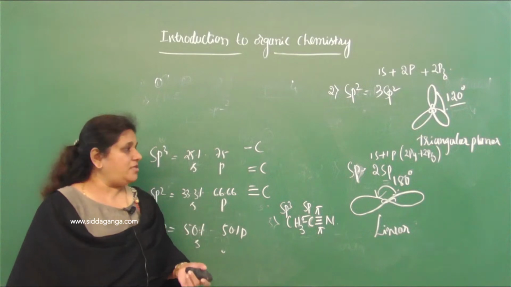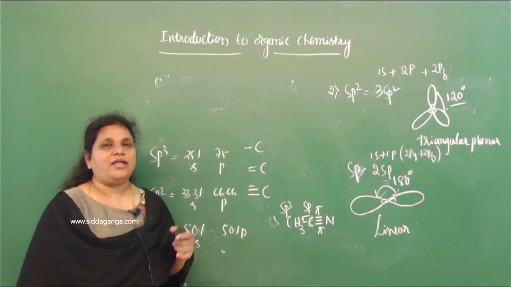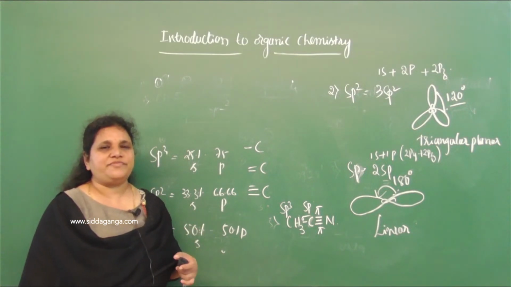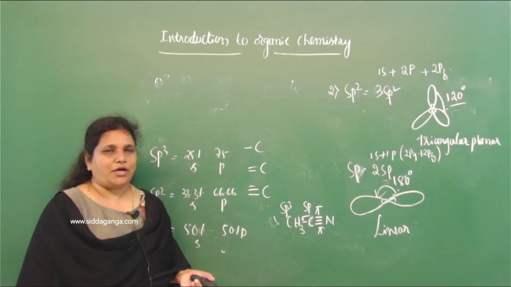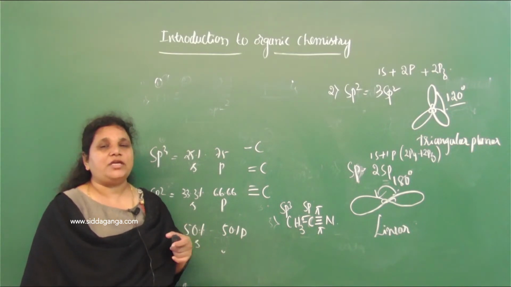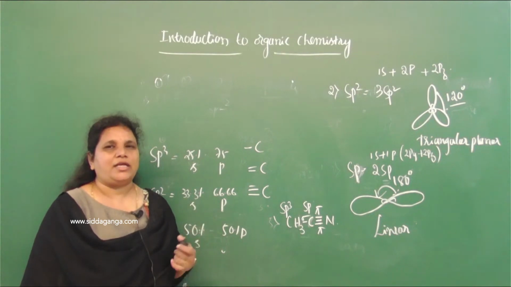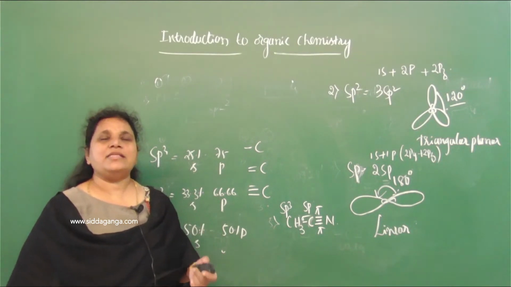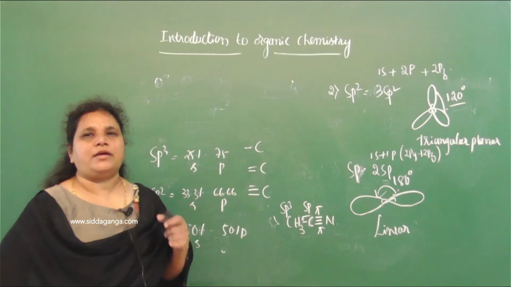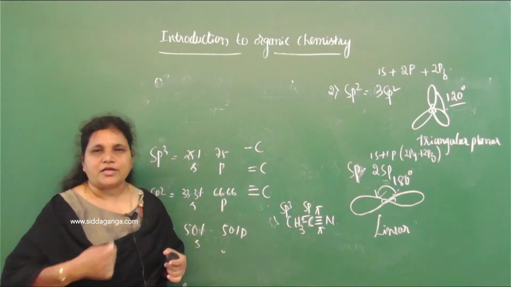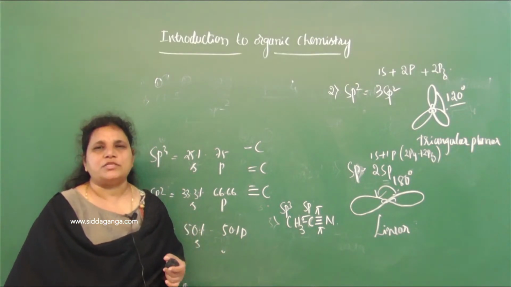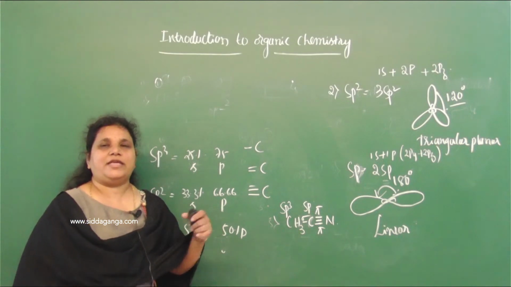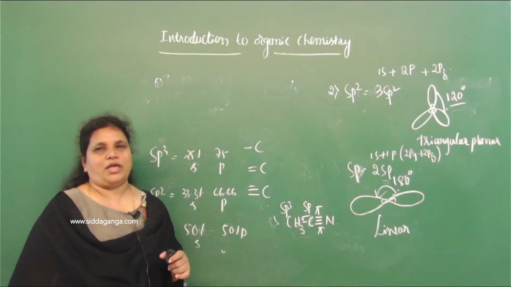As the percentage of S character increases, the electronegativity of the carbon also increases, because the electron density in the S orbital increases, and its force of attraction by the nucleus also increases because it is very near to the nucleus.